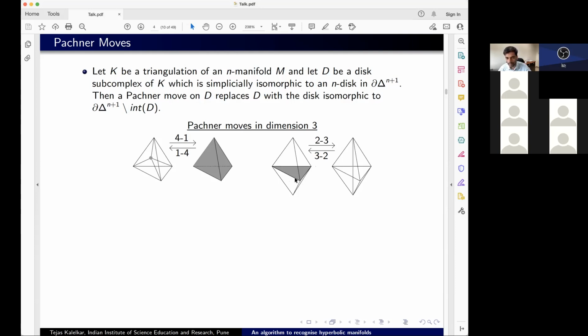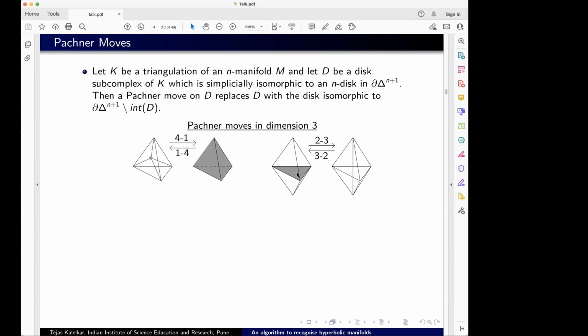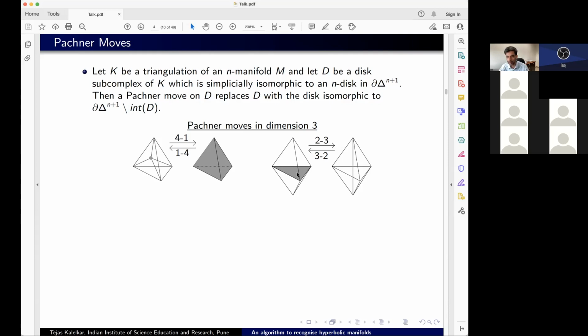Or you could have taken two tetrahedra which share a face and you split it into three tetrahedra which share this common edge. So if you look at the join, the convex hull of this gray edge along with this edge, that gives you one tetrahedron. This one with the other edge gives you the second tetrahedron, and this with the third edge gives you the third tetrahedron. So you've broken up two simplexes, you remove this face in common and you split it into three simplexes. Now, this of course works in higher dimensions, you have more Pachner moves, but the point is that in every dimension, it is a finite local set of changes that you're making to the triangulation.